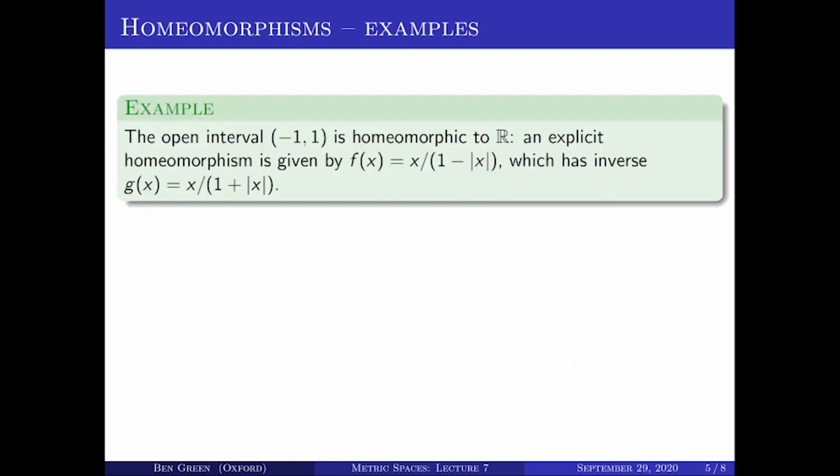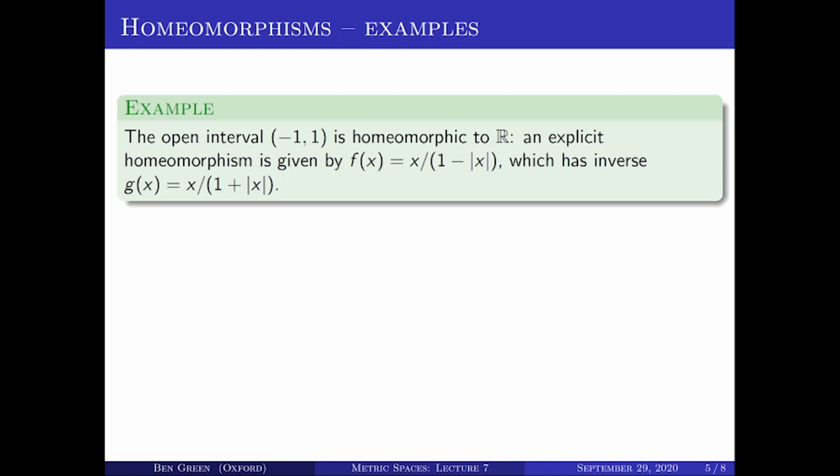Let's look at a few other examples. It turns out that the open interval (-1, 1) is homeomorphic to the whole real line. Now that's perhaps a bit surprising at first sight, because (-1, 1) is a bounded metric space, and the real line is not a bounded metric space. So the notion of boundedness is not invariant under homeomorphism. So why is this true?